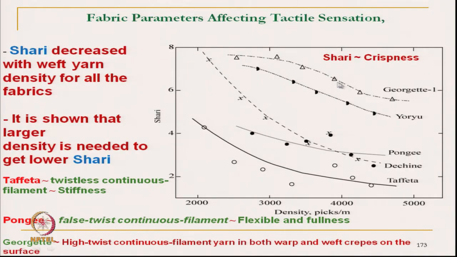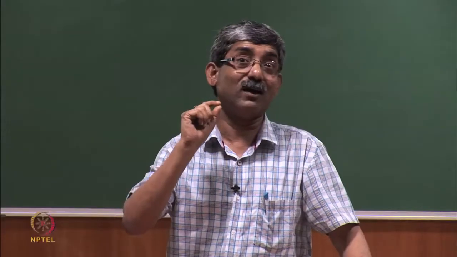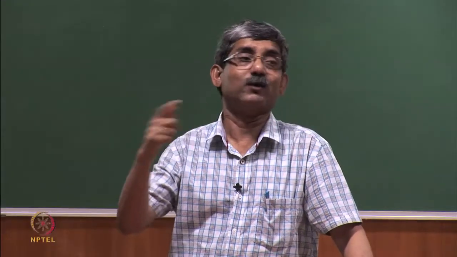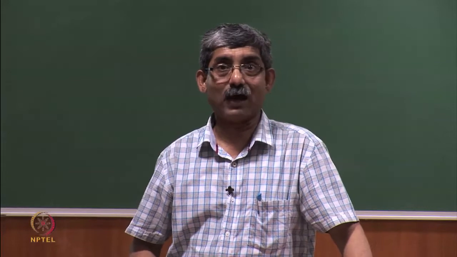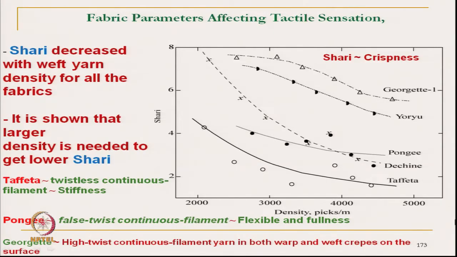Now, georgette gives very high crispness, that is due to the crepe available, a small crepe due to the high twist, that gives higher crispness. But the taffeta with the twistless yarn gives less crispness, and the Pongee also is lower, which is made of false twisted yarn.